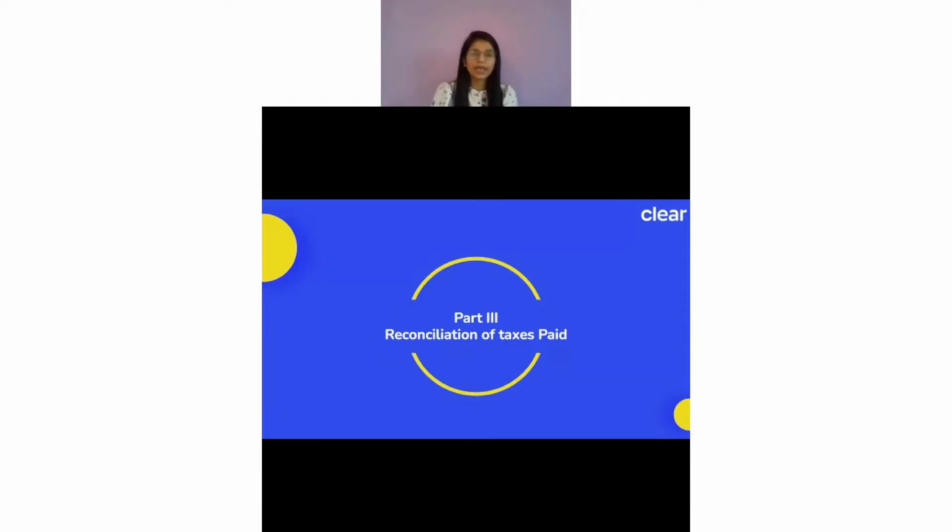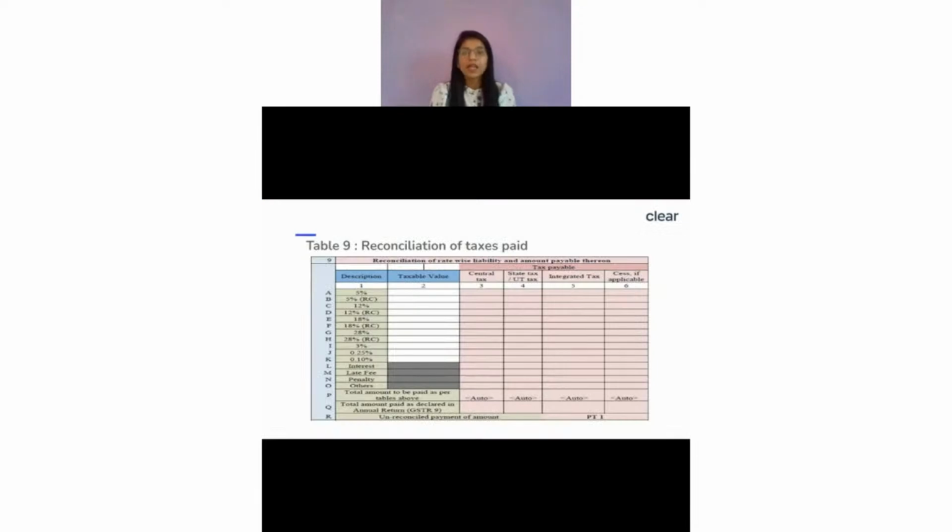Right, so this was about, especially when we just discussed, the gross turnover and the taxable turnover. The next important part is the reconciliation of the taxes paid. Now the government is asking about the rate level differences. So here they're talking about the reconciliation of the rate-wise liability and the amount which they have to pay. When we file GSTR-1, if you club all the sections, B2B, B2C and all, you will always pass the rate also. So here you just have to tell, okay, at 5%, this was the liability, at 12%, this was the liability, at 18%, this was the liability, at 28%, this was the liability. You have to show the liability, the taxable value, the turnover, all the information over here.